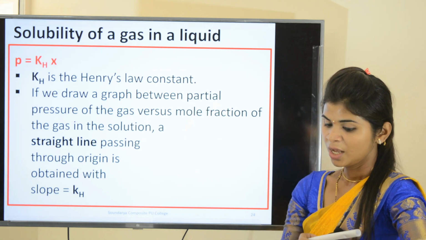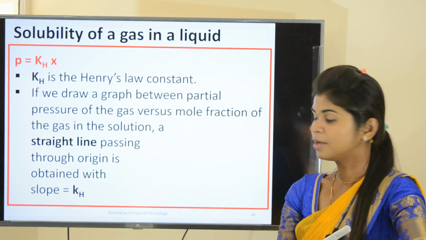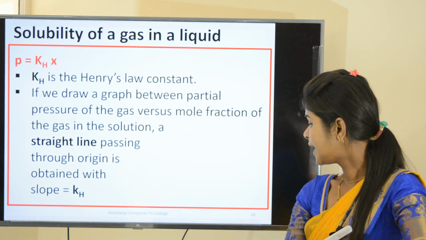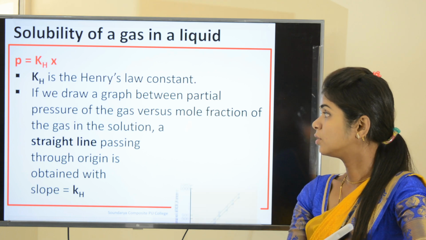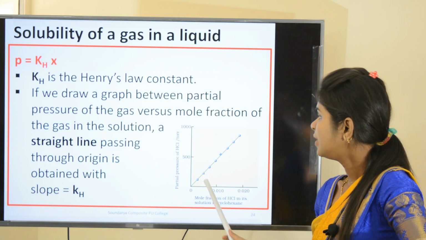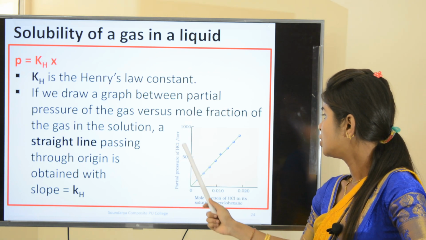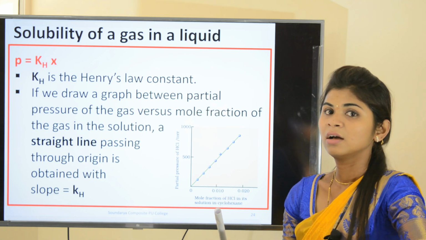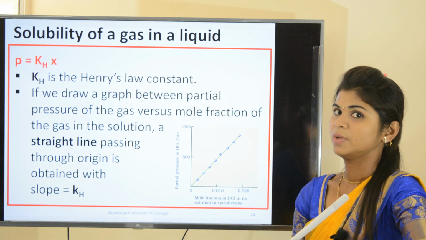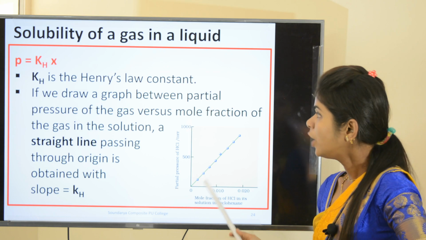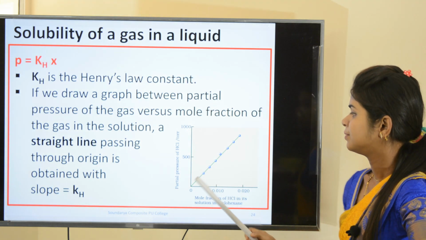Henry did the experiment by taking cyclohexane as the solvent with hydrogen chloride gas as the solute. So, what did he get? Look at here.